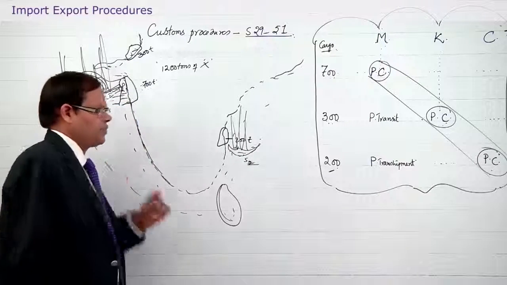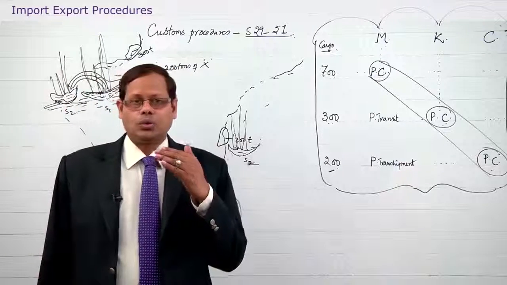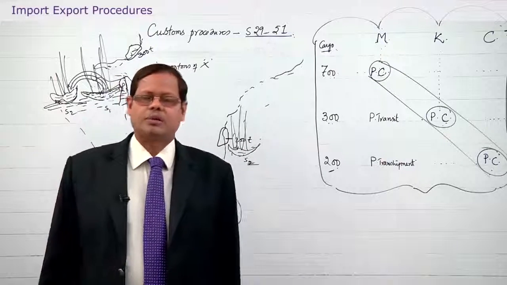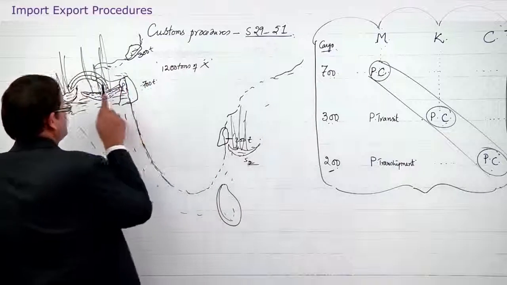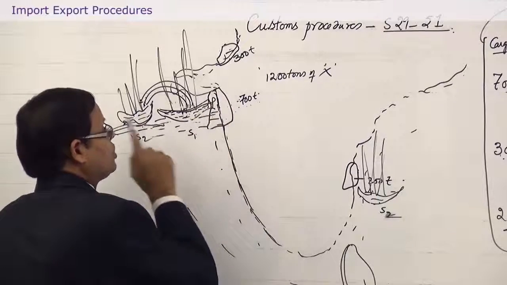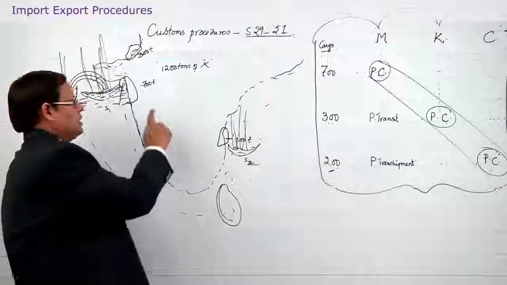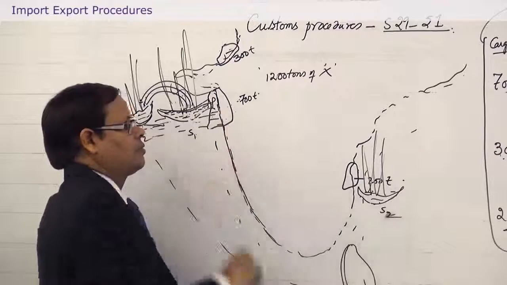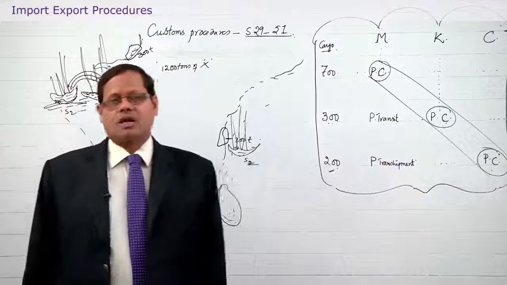And section 54 says, similarly, no duty is payable on transshipped goods also at a port of transshipment, which means on these 200 tons which are transshipped at Mumbai port, no duty is payable at Mumbai on these 200 tons. Okay? So, only duty is payable at the port of clearance, only on 700 tons duty is payable at Mumbai.